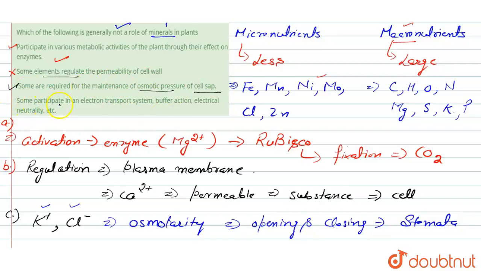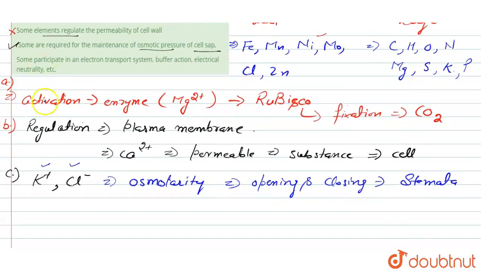Next is: some participate in the electron transport system, buffer action, and electrical neutrality, etc. This statement is also true. Why? In the electron transport chain, which takes place in the mitochondria, some protein complexes are found.